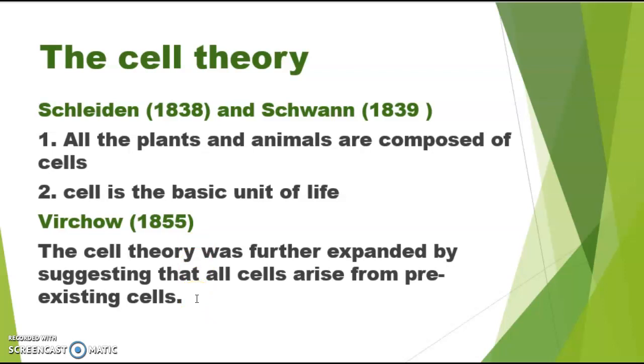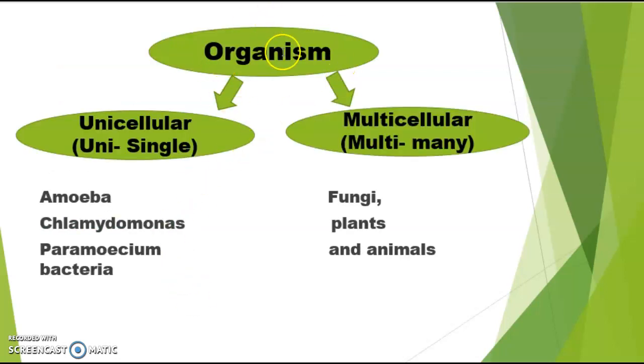Cell is reproduced by cell division only. Now, organisms are divided into two parts. One is unicellular, another one is multicellular. Uni means single. That means the organism possesses a single type of cell. That means the organism is made up of a single cell. That's why we call it unicellular, a single cell organism.